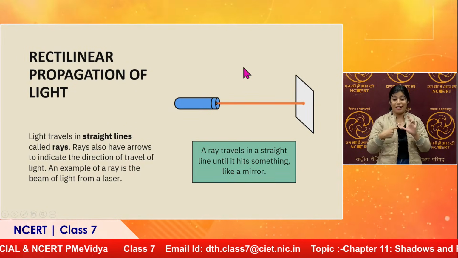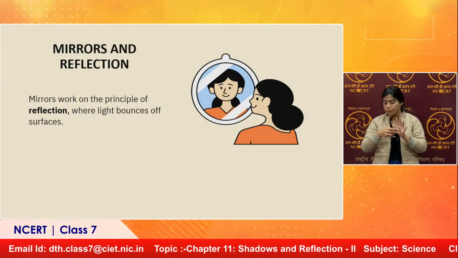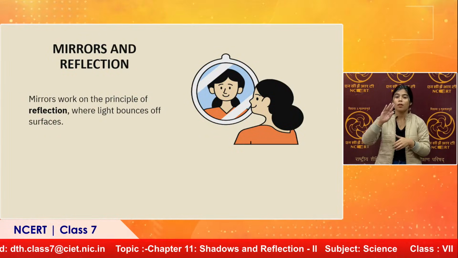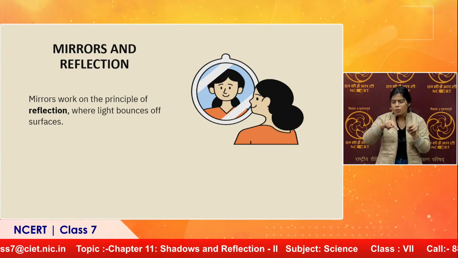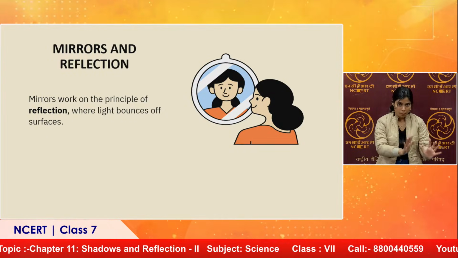Rectilinear propagation of light. Now, further coming up to the question that you have asked me, what is reflection? So first of all, where do we see light getting reflected? Reflection is simply when the light is hitting the object and it is bouncing back.